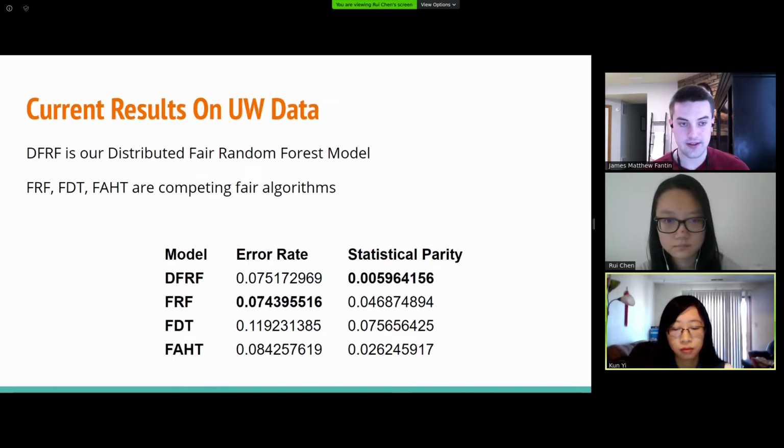I want to also note that our algorithm can't just be applied to student records, but it can also be applied to any machine learning task. So it's quite extendable as well.